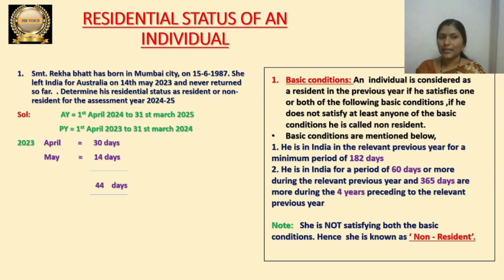So let us see. She went to Australia on 14th May 2023. Our previous year starts from April 1st, 2023. In April month, she was in India only, completely 30 days. So 1st April is the starting day of the previous year, and completely from April onwards she was in India only.